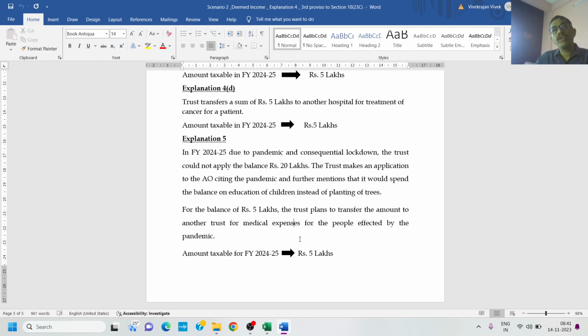And explanation 5 gives a rider, an exemption from the clutches of explanation 4, wherein if you are able to predict something and that reason happens to be justifiable and subject to all these conditions, explanation 4 would not apply. And again, if there is a violation in explanation 5, explanation 4 would automatically come into place. Once explanation 4 comes into place, section 115BBA comes into place and the rate of tax is 30%.